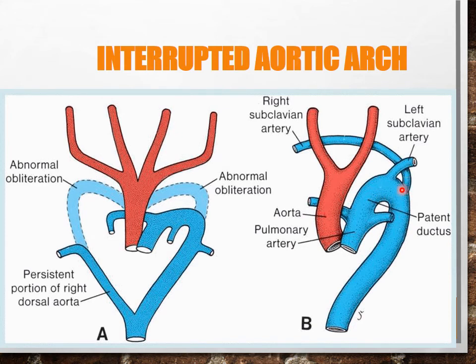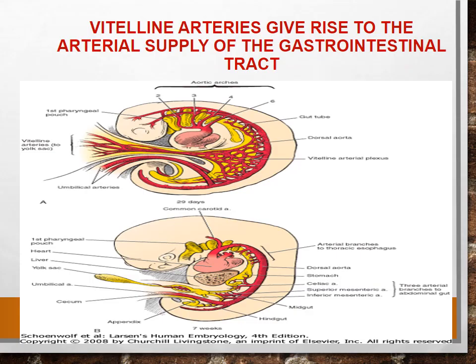So here again, along with this aberrant left subclavian artery, you are also going to have a persistent ductus arteriosus, through which the pulmonary artery is supplying blood down to the lower limb, but this blood has very low oxygen. So as you have seen, there is the formation of the aortic arches corresponding to the pharyngeal arches, and then they are giving rise to the respective derivatives and blood vessels.